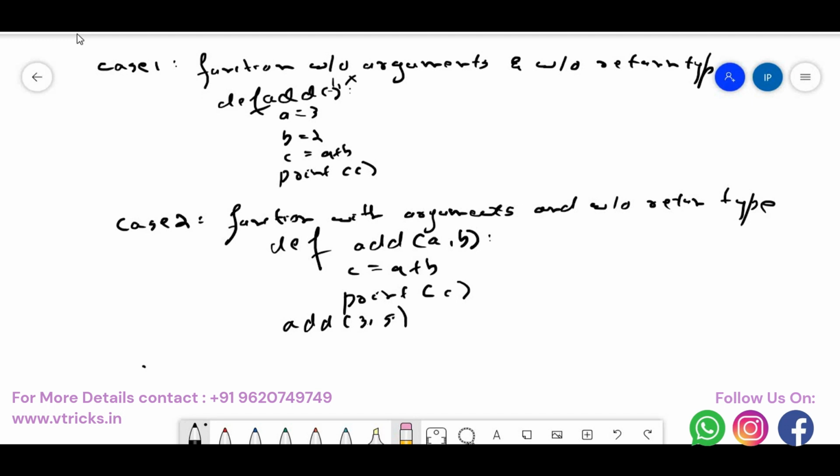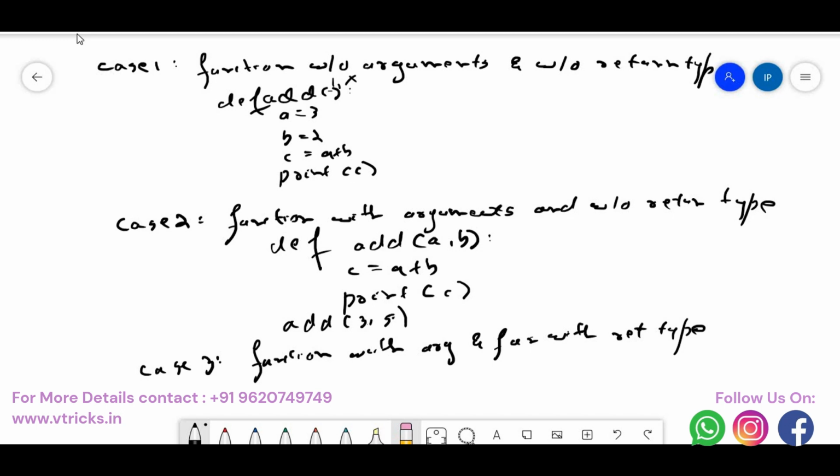This is the second case. The third case of function we call case 3. In case 3, we have a function with arguments and with return type. We saw case number 3 where I say def add of a comma b, then c is equal to a plus b, then return c.